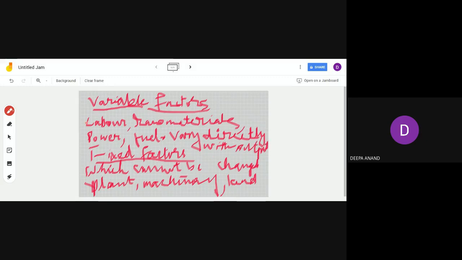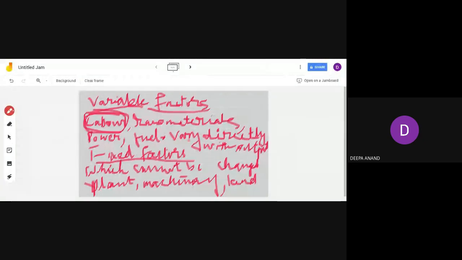How? See the labor. When you increase the output, the labor involved in the production will also increase. Yes or no? We are talking about variable factors. Yes, ma'am.